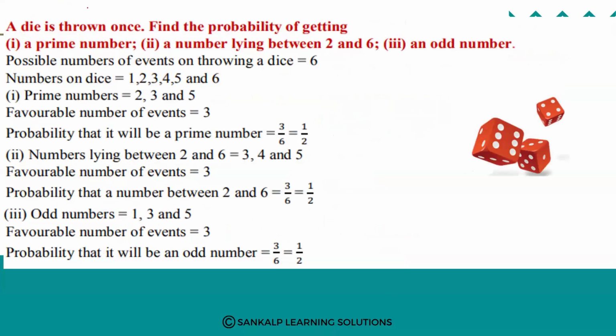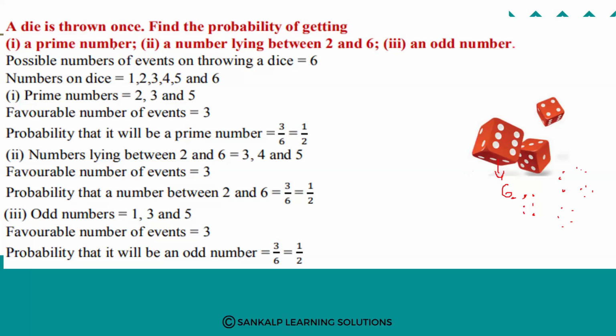A die is thrown once. Find the probability of getting a prime number, a number lying between 2 and 6, and an odd number. So here one die is there. How many faces does it have? It has 6 faces: 1, 2, 3, 4, 5 and 6. The possible number of outcomes on throwing a die is 6. If you throw a die, how many outcomes will you get? That is 6, and the numbers on the die are 1, 2, 3, 4, 5 and 6.